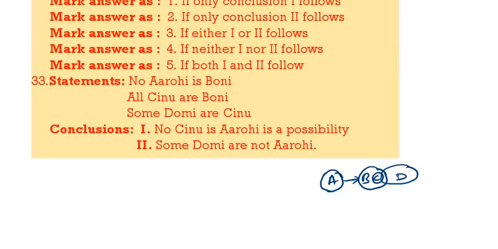No Shinu is Arohi definitely follows. So you should not take it as a possibility. Some Domi are not Arohi. Since no Boni is Arohi, inside Boni some part of Dobi is there. So some Domi is not Arohi definitely follows.